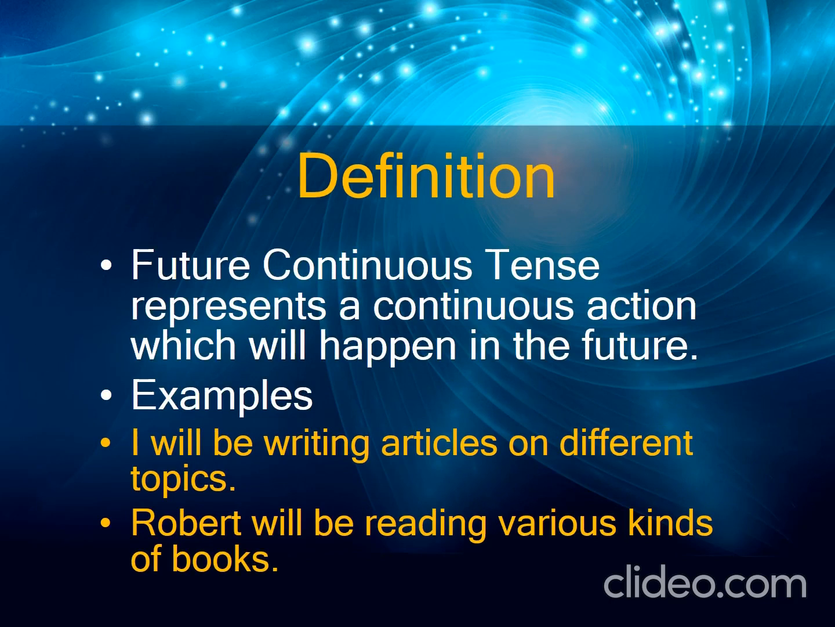Now first, the definition of future continuous tense. Future continuous tense represents a continuous action which will happen in the future. Let's take an example. I'll be writing articles on different topics. Example number 2. Robert will be reading various kinds of books. In both the examples you have noticed that anything which will happen in the future will be in a process, meaning a continuous action. That's why it is no more a simple future tense, it is a future continuous tense.